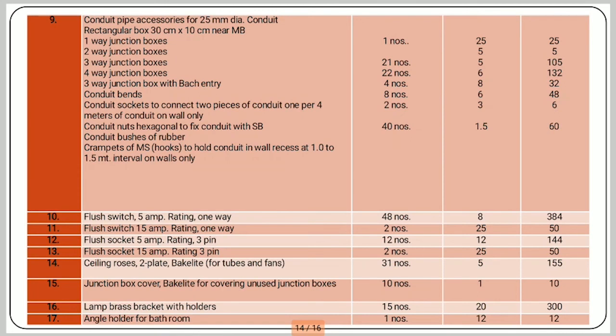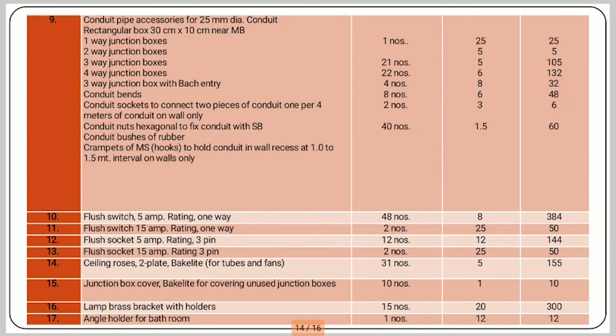Then we need conduit pipe with different sizes and with junction boxes. So here the detail is there. The conduit pipe accessories are also included, like conduit bend, conduit socket, then conduit nut hexagonal to fix the conduit with switchboard, then conduit bushes of rubber.